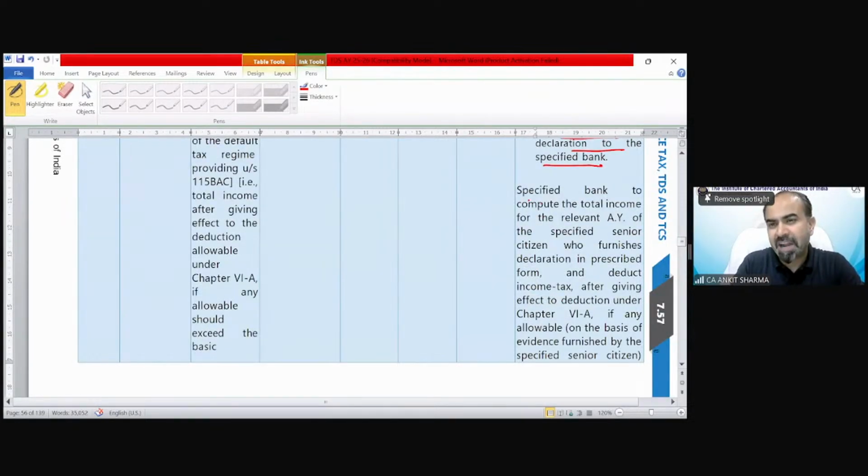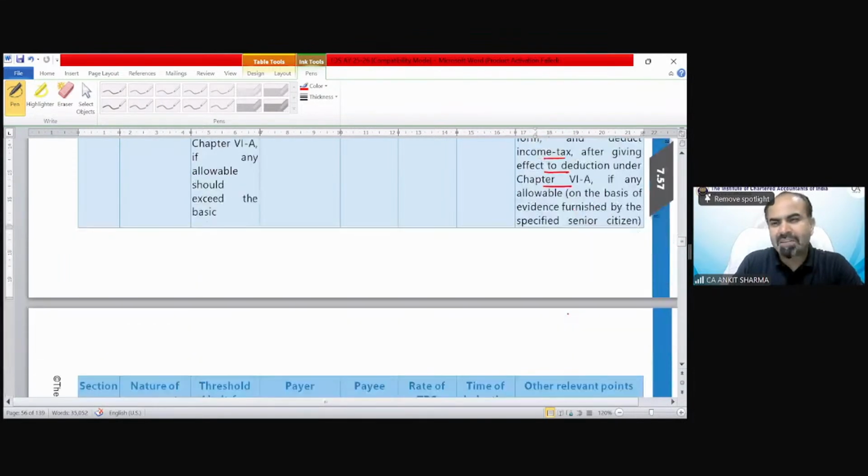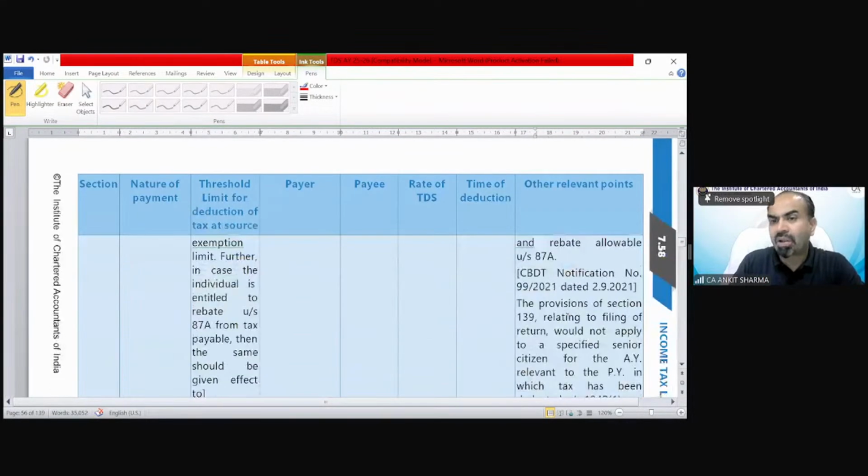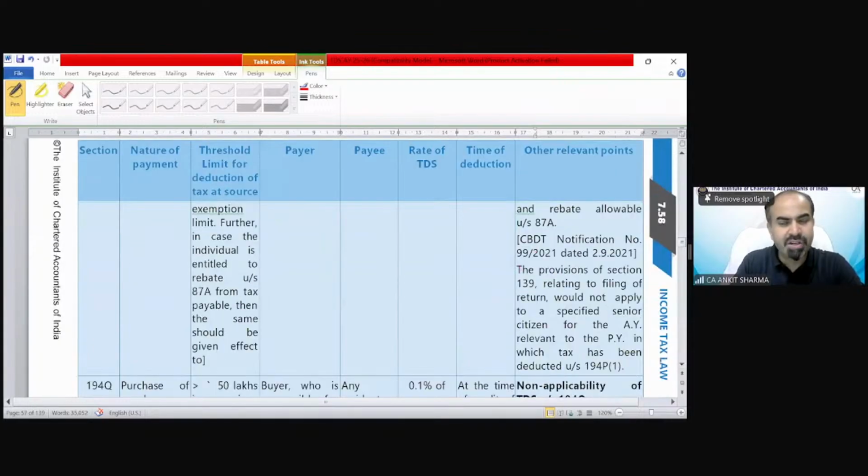A specified bank needs to compute the total income for the relevant assessment year of that specified senior citizen who furnished the declaration, after giving deductions, etc. So the bank will check that you have submitted all the provisions, deductions, etc., after providing all rebates, etc. The provision of section 139 relating to filing of return would not apply.